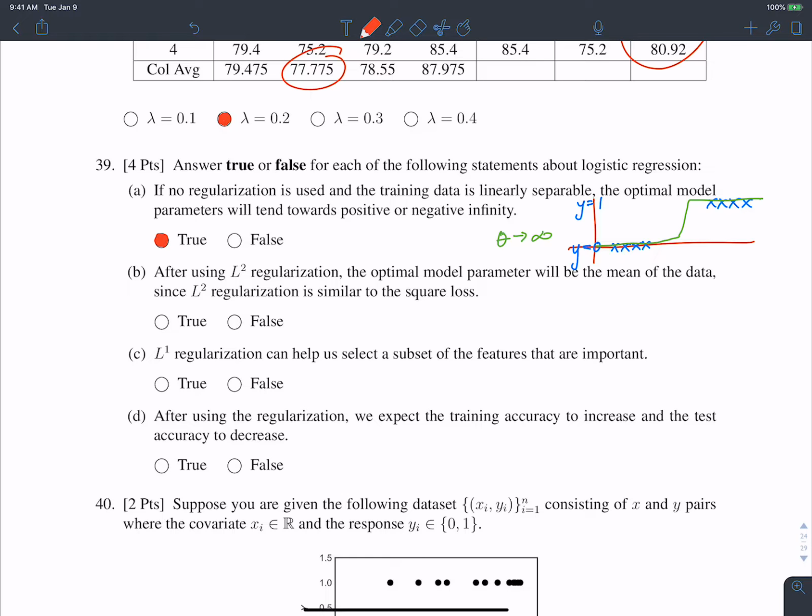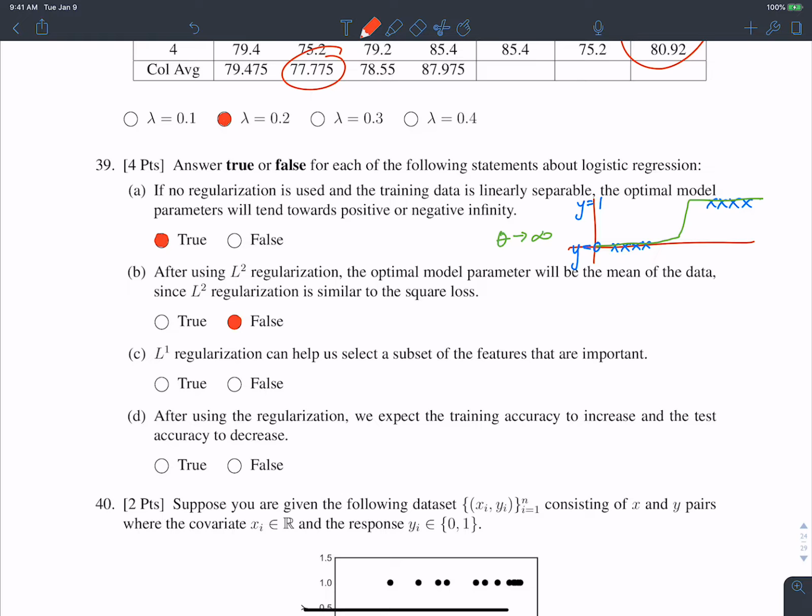Okay. B, after using L2 regularization, the optimal model parameter will be the mean of the data, since L2 regularization is similar to the square loss. Okay, so this is false. The idea of this question is to sort of trick you, because we often think of L2 regularization and L2 loss and the mean as being related.